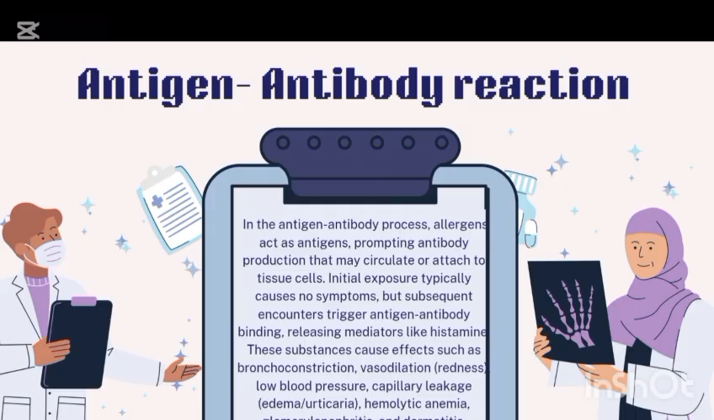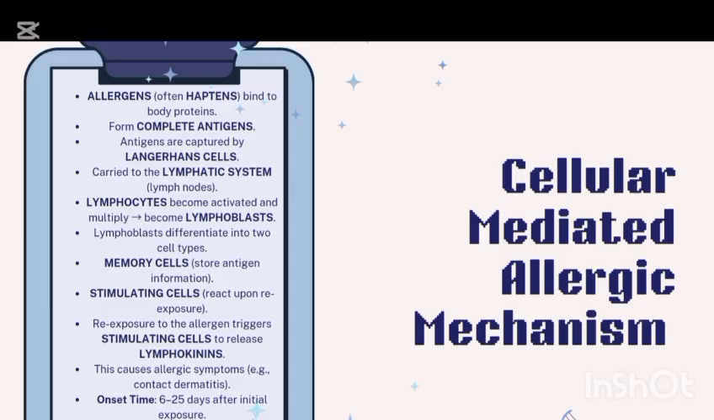In the first type of mechanism, the antigen antibody process, allergens act as antigens, prompting antibody production that may circulate or attach to the tissue cells. Initial exposure typically causes no symptoms, but subsequent encounters trigger antigen antibody binding, releasing mediators like histamine or leukotrienes. These substances cause effects such as bronchoconstriction, vasodilation, low blood pressure, capillary leakage, hemolytic anemia, or dermatitis. Like in hemolytic anemia, our own body's antibodies cause destruction of red blood cells.